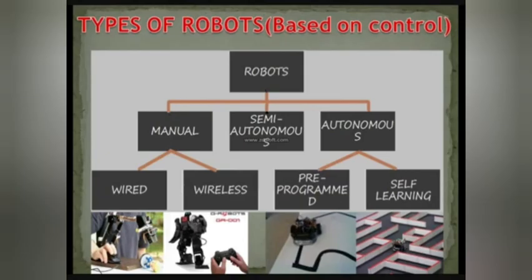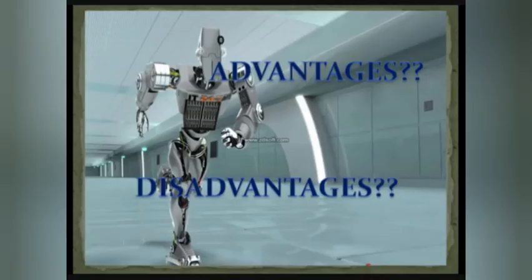You know, everything has advantage and disadvantage. Advantages of robots are they are faster than humans, they are automatic, and we can use them where we can't go. Like, you know, we can explore space, we can explore mines, we can explore volcanoes. See, it's so dangerous, but we can do that with the help of robots.